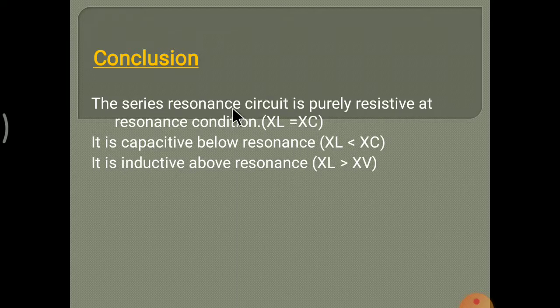That means the series circuit is purely resistive at resonance, the XL equals XC condition. The series resonance circuit is capacitive below resonance, meaning XL less than XC, and inductive above resonance, meaning XL greater than XC. This is a printing mistake in the slide, where it shows XV; it should be XC, XL greater than XC. Correct it.